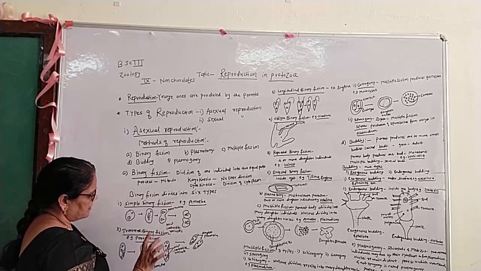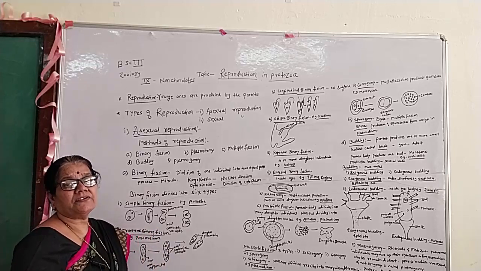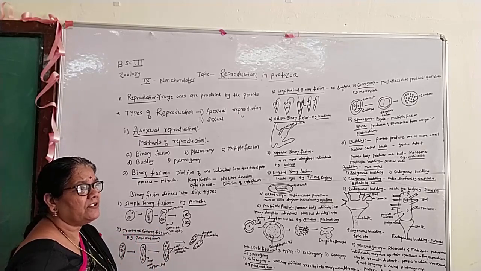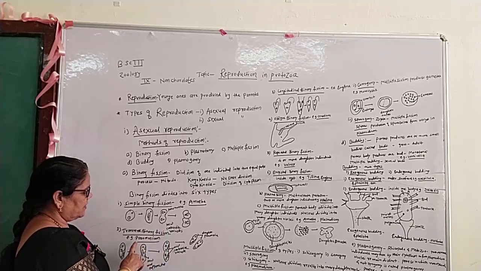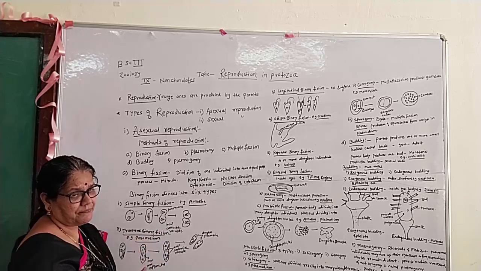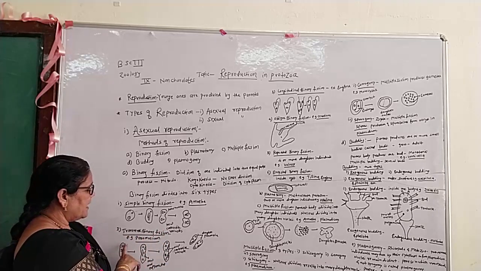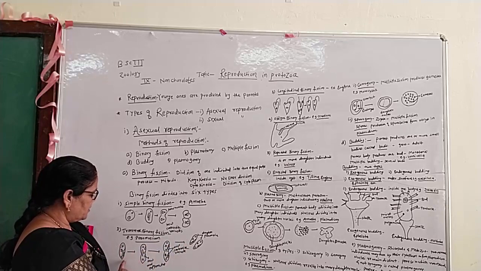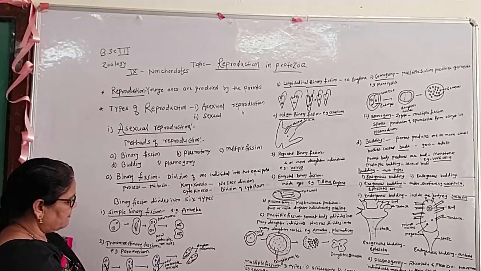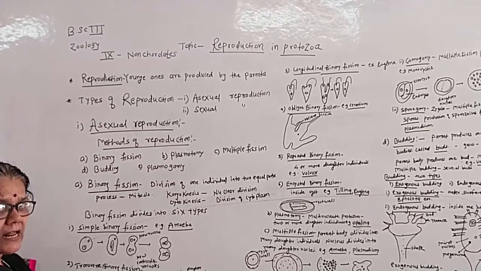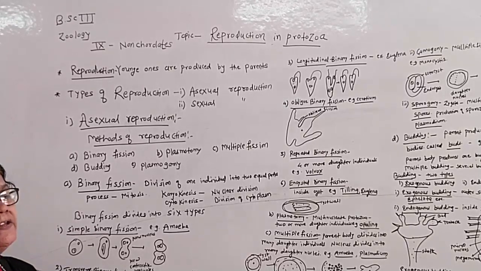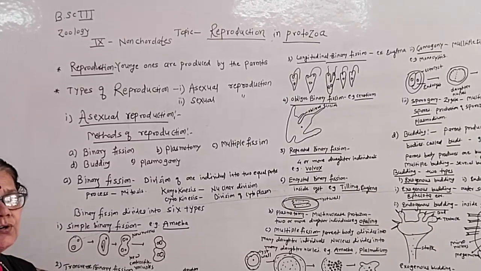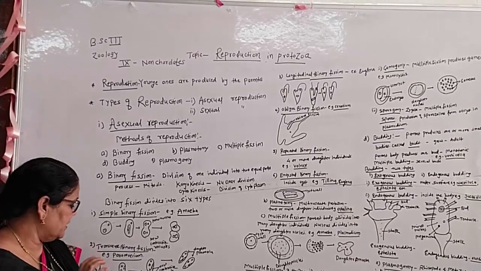Second is transverse binary fission. Transverse binary fission means the plane of division is transverse. For example, paramecium. This is the diagrammatic sketch of the entire structure of the paramecium. There are two nuclei present, the meganucleus and micronucleus. The meganucleus divides amitotically, and the micronucleus divides mitotically.